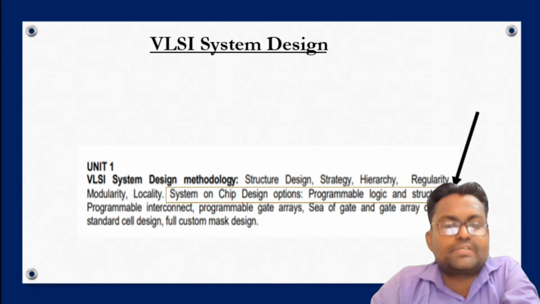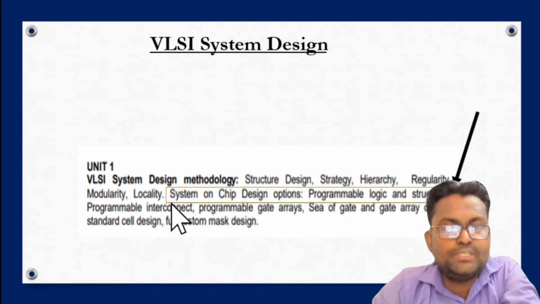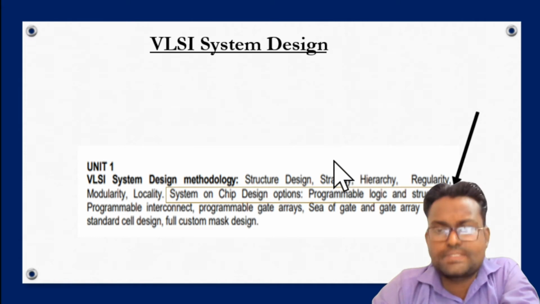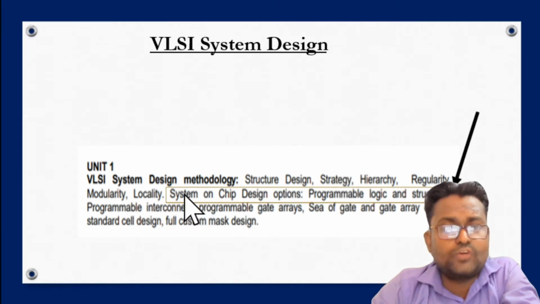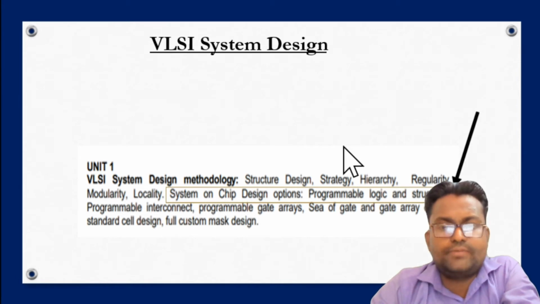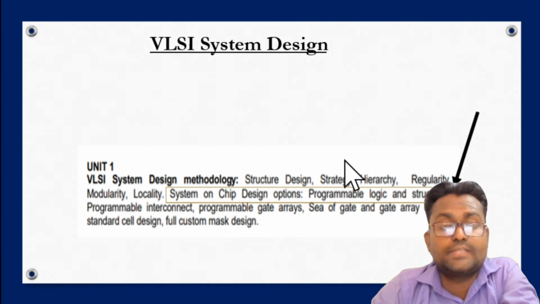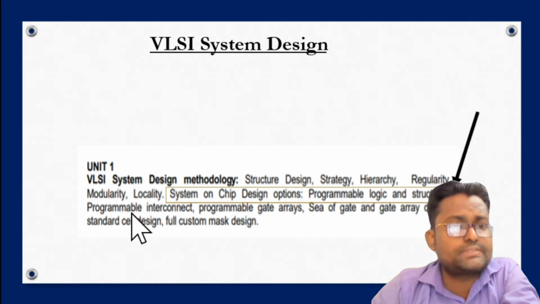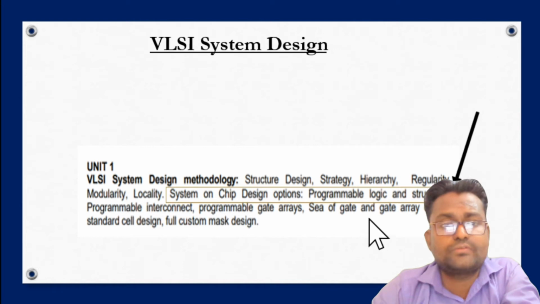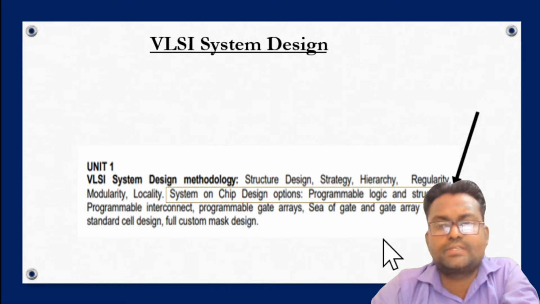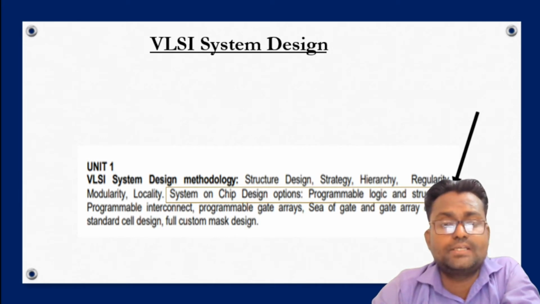Before starting this topic, we first have to know what is the meaning of system on chip design options. It means that it provides some options to the designer. When we design any system in a particular integrated circuit, there are various approaches: programmable logic structure, programmable interconnect, programmable gate array, sea of gates array. These are all the approaches that we use when we design any CMOS system in an integrated circuit.